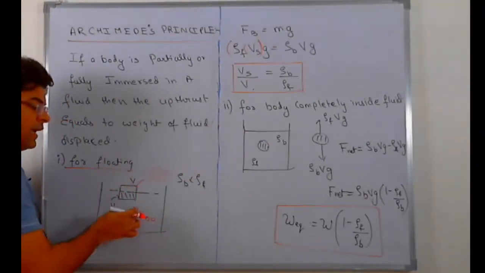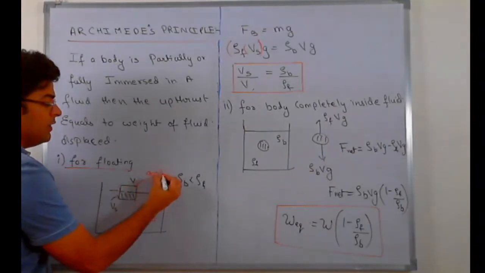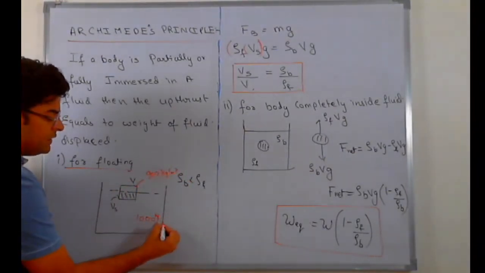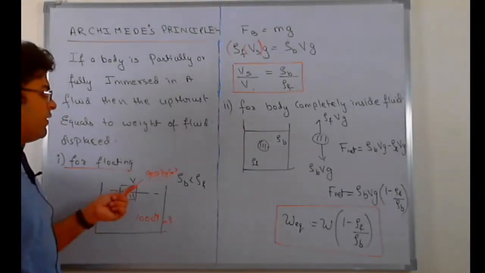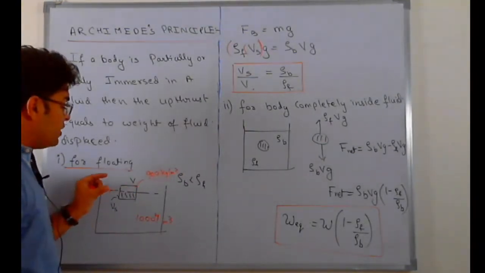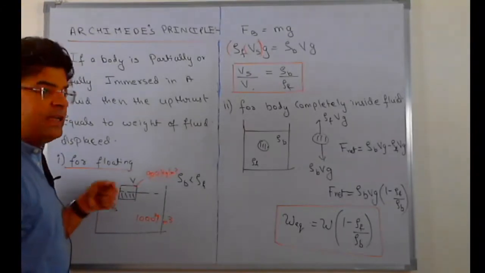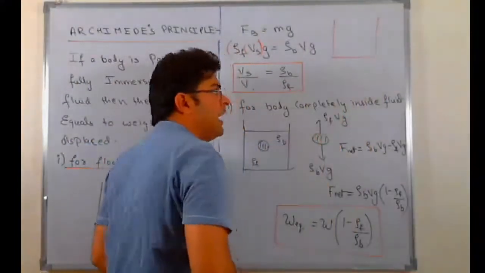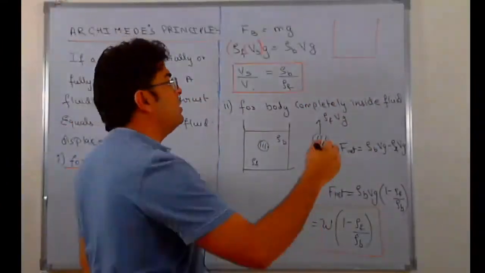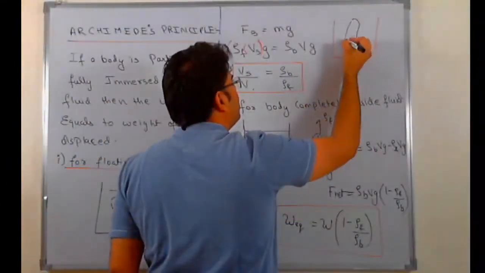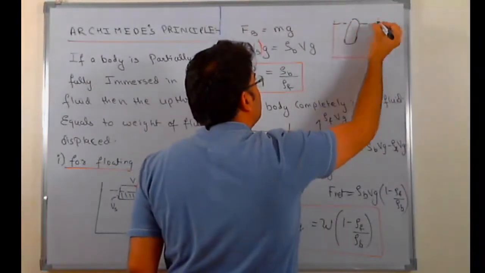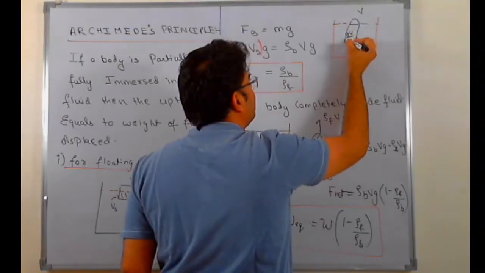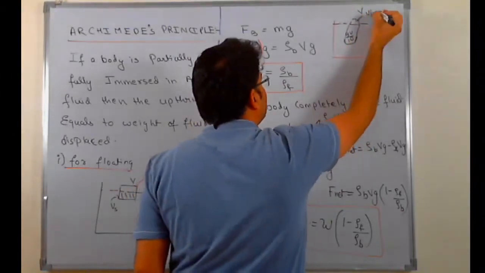In case of water and ice, the density of ice is 900 kg per meter cube, while the density of water is 1000 kg per meter cube. Since the density of ice is 9/10 that of water, 9/10 of the ice is immersed while 1/10 is outside. So there is this famous saying, tip of the iceberg. If the whole ice has volume V, then 9V by 10 is inside and only V by 10 is outside.